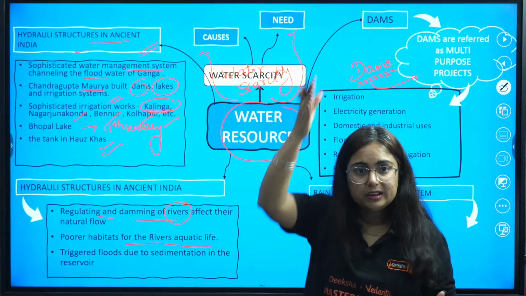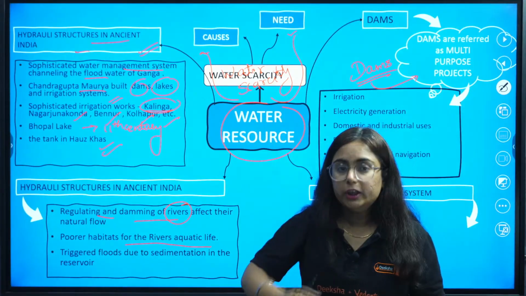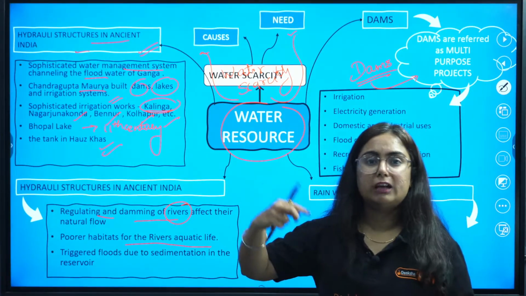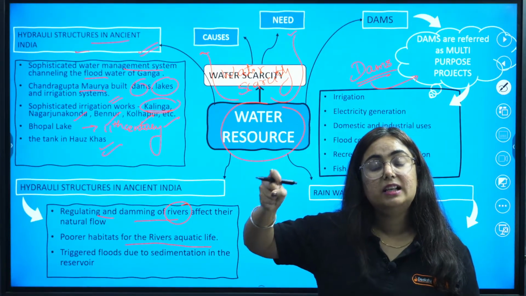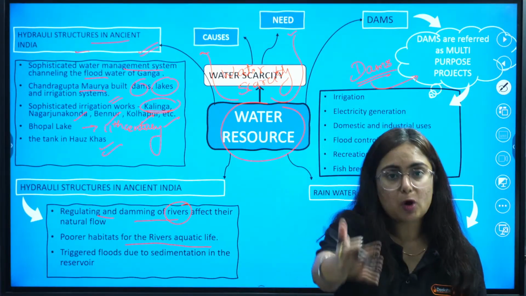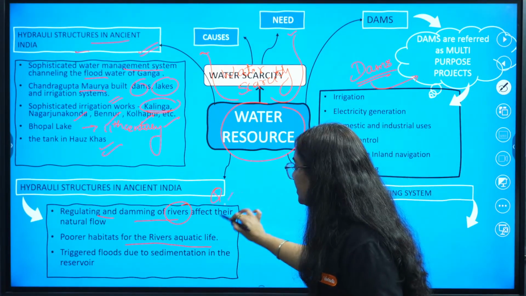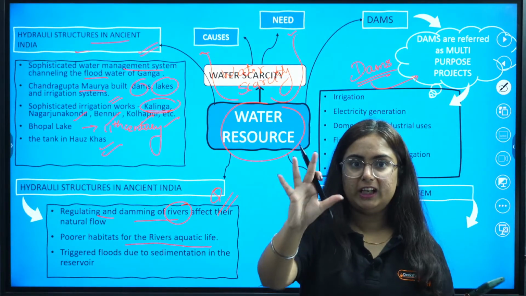When you build a dam, a big building-type structure in the river, during the time of breeding, during the time of their natural biological process, the aquatic animals' life was affected largely. This was a problem, and this type of question comes in exams. Pay attention, this is very important.